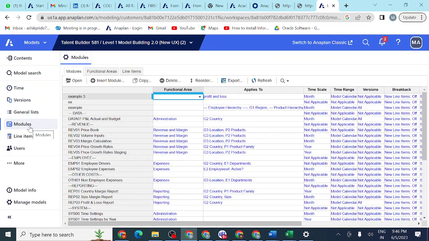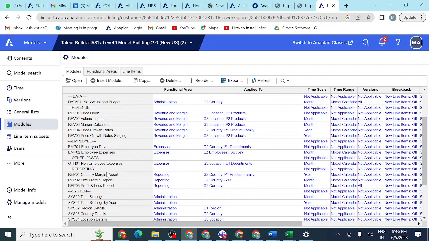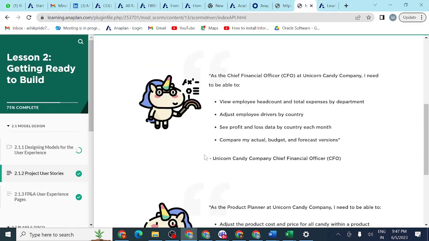By watching the use case and user story only you should understand. You can see revenue price book, revenue volume input, revenue margin calculation, price growth rates, employee expenses, employee driver expenses, non-employee expenses, and the reporting modules: country and margin report, size margin report, and profit and loss report. These are the main intentions. Use case and user story means nothing but what different types of modules we need to create and which type of reports we need to create, each and everything we can see here.